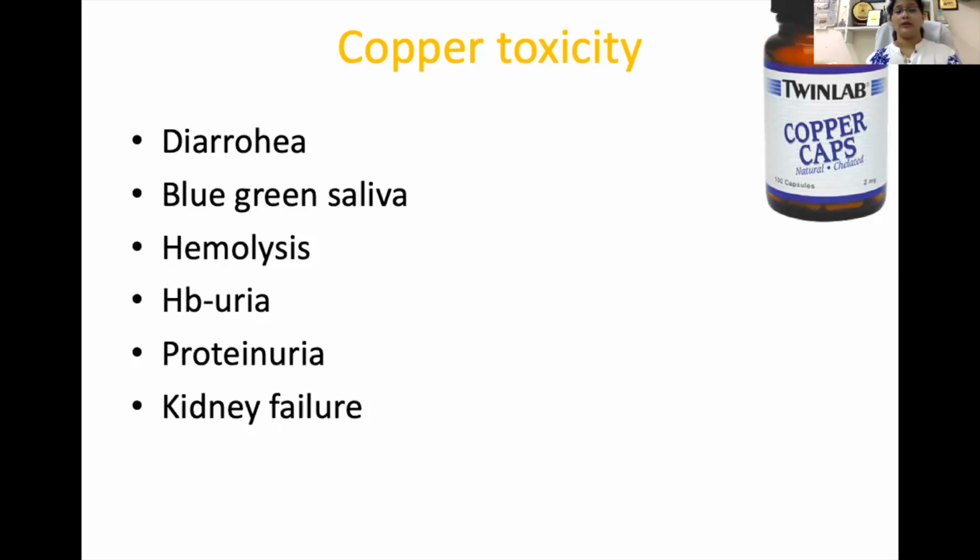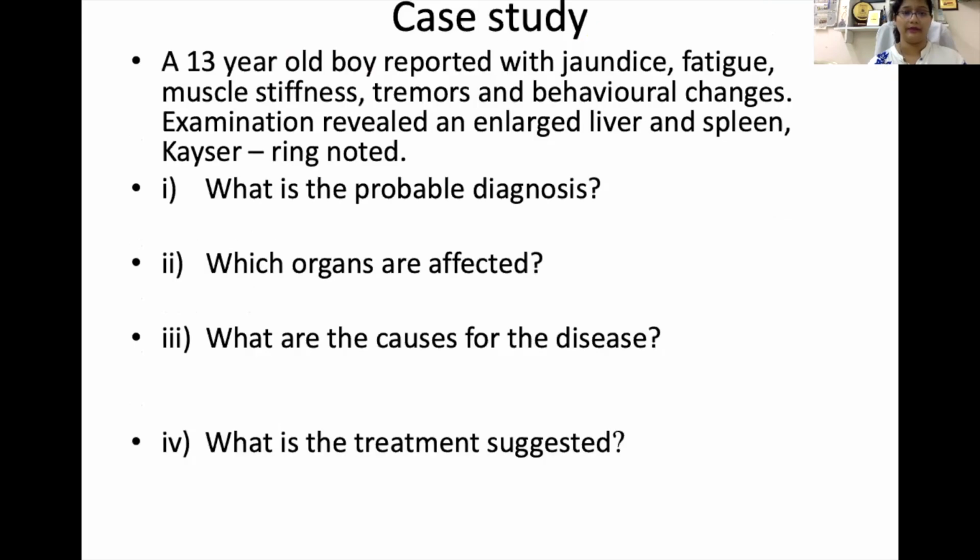So, what are the signs of copper toxicity apart from Wilson disease? Copper toxicity can happen where there is excess intake of copper. So it may lead to diarrhea. Saliva may be bluish green. Then it will lead to increased hemolysis, hemoglobinuria, proteinuria, and kidney failure.